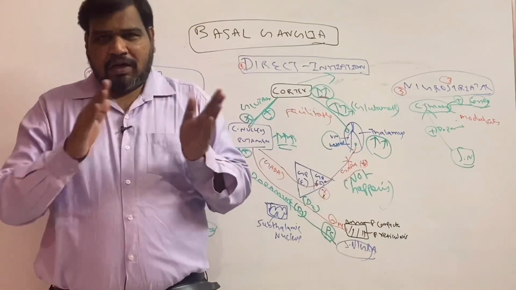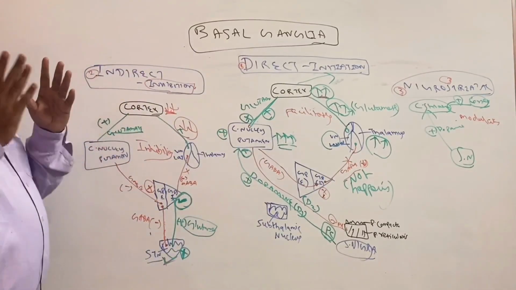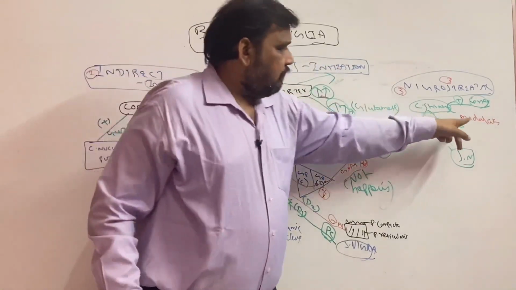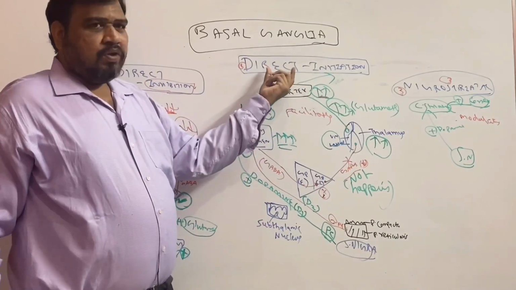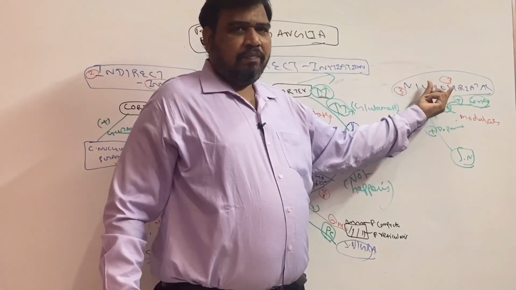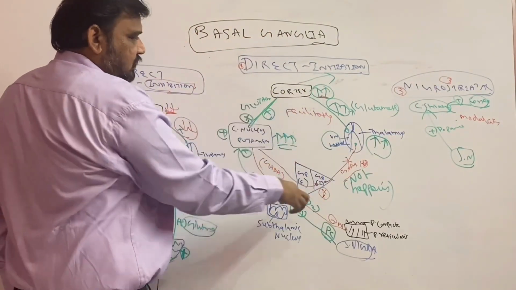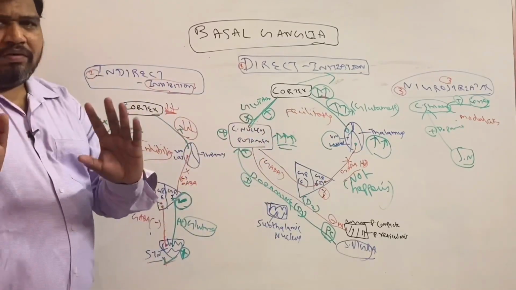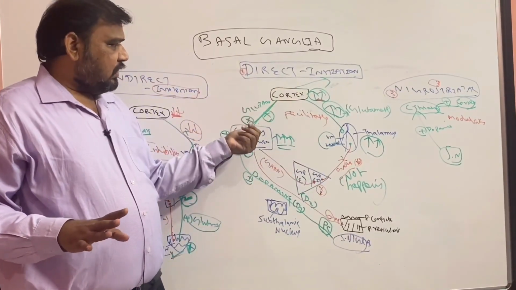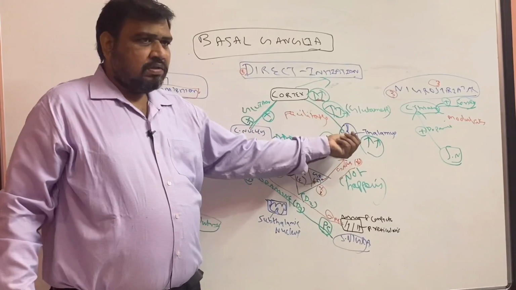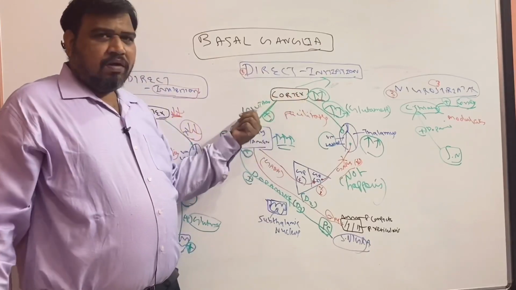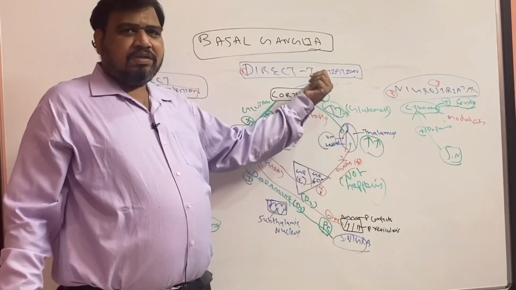The basal ganglia is mainly involved in planning and programming of movements. The planning and programming of movements involves initiation, inhibition and modulation. Initiation is done by the direct pathway, inhibition is done by the indirect pathway, modulation is done by the nigrostriatal pathway. Initiation, I explained. Simply remember, all the outputs mostly are inhibitory except the one coming from the cortex and the one coming from the thalamus. Within the basal ganglia, almost all are inhibitory. I again repeat, the output coming from the cortex is excitatory, the one going from the thalamus is excitatory.